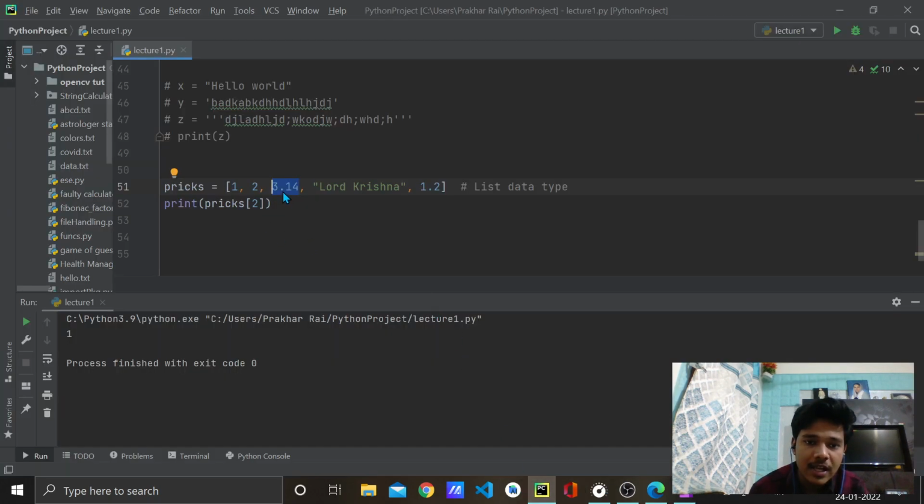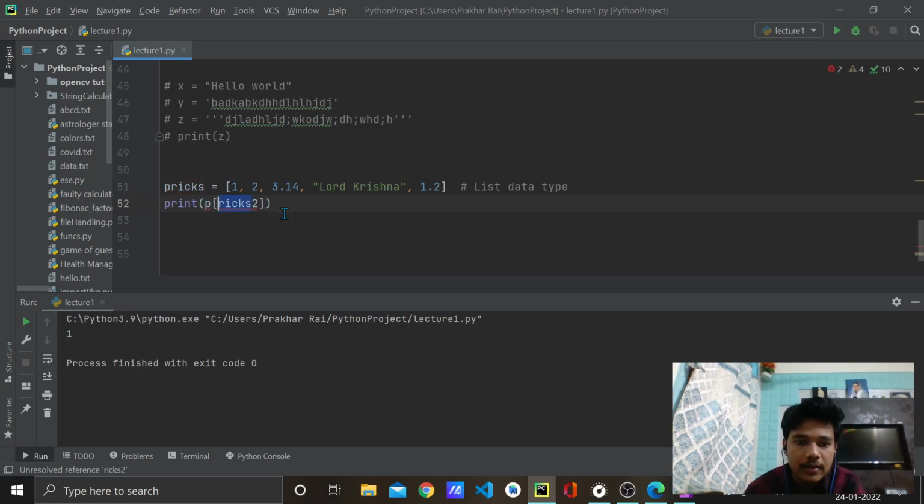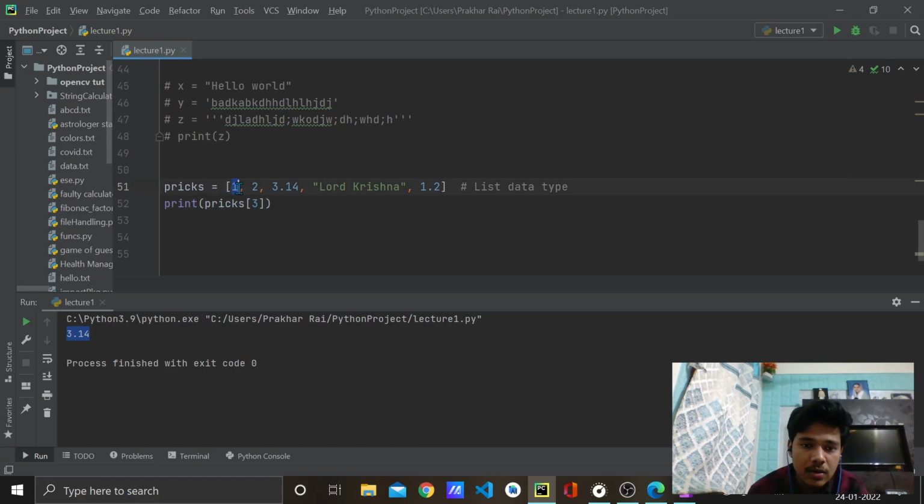Similarly, in this list, 3.14 is present at the index 2, which can be accessed by writing this variable, then square brackets, and inside them 2. If I run it, see, 3.14 came. Now if I write 3 here, Lord Krishna will get printed. How? Because 0, 1, 2 and 3. If I run it, Lord Krishna got printed. So you can have string, integer and float in the list.